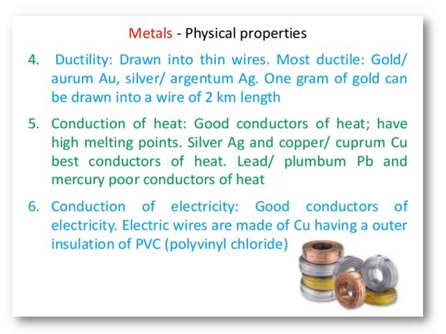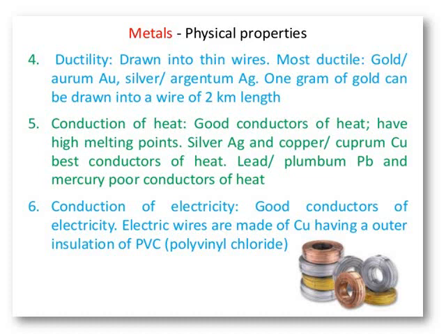Further, we will see the properties of the metals here. Ductility. What is ductility? The property of metal which can be drawn into thin wires is called ductility. So, drawn into thin wires. Most of the metals are ductile.